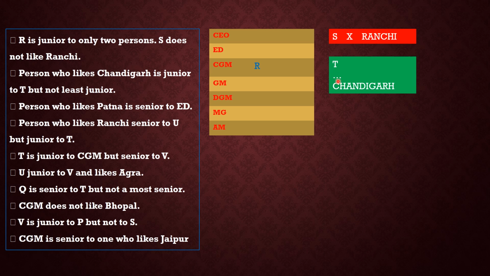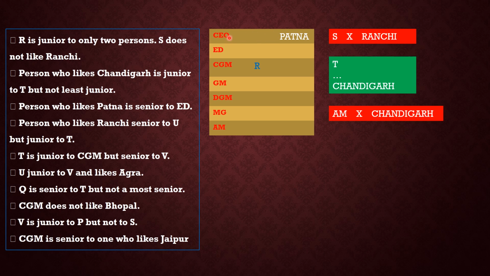The next statement is the person who likes Chandigarh is junior to T, means Chandigarh will lie below T. But will he lie immediately below T? No, it is not given. That's why I am representing T, then dot, meaning any number of persons can lie between T and Chandigarh. The person who likes Chandigarh is junior to T but not least junior, means Chandigarh and assistant manager will not be in the same line. The person who likes Patna is senior to ED. There is only one person who is senior to ED, that is CEO. Therefore, the person who likes Patna automatically works as CEO.